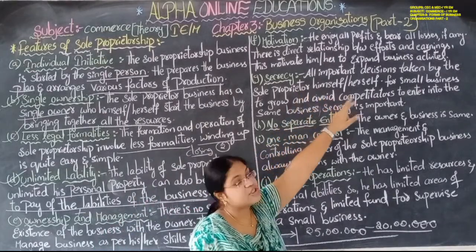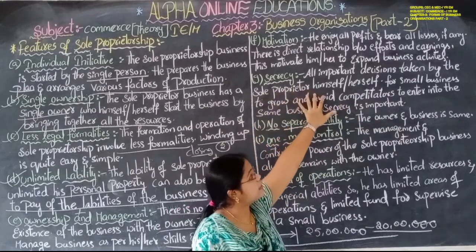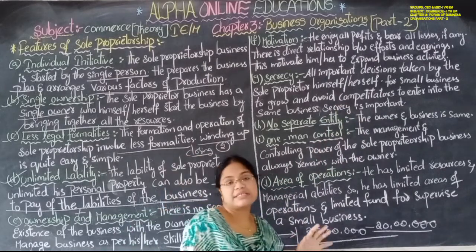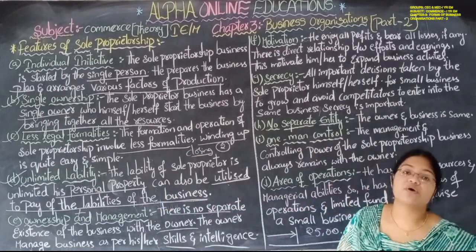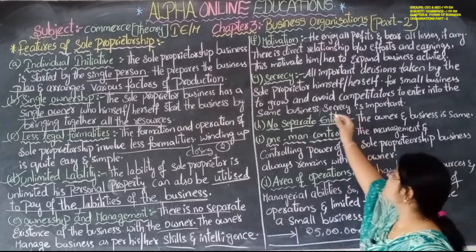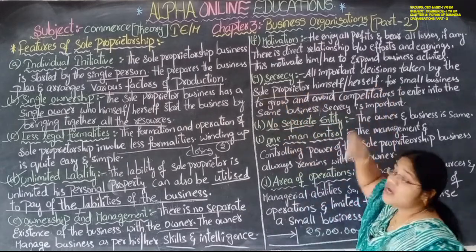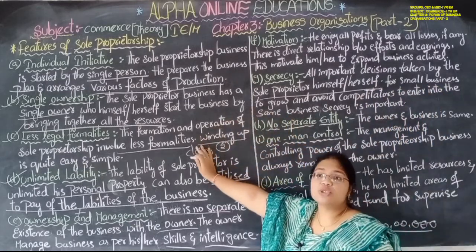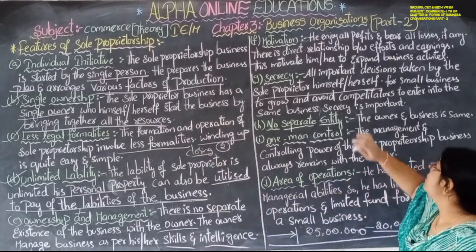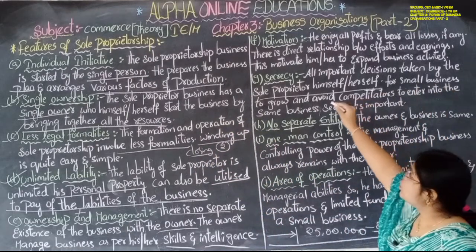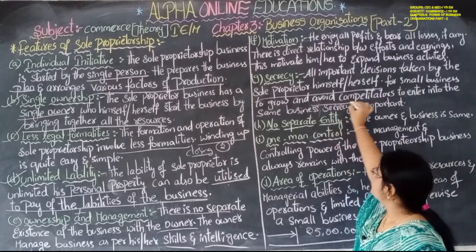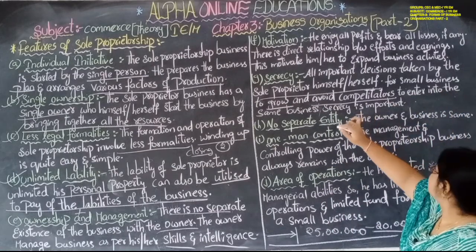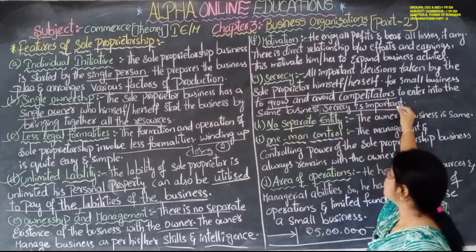All important decisions are taken by the sole proprietor himself or herself. Whatever the decisions are, very important decisions regarding the business, all those decisions are taken by the sole proprietor himself or herself. This sole proprietorship is suitable for small businesses. For small businesses to grow and avoid competitors from entering, secrecy is important.